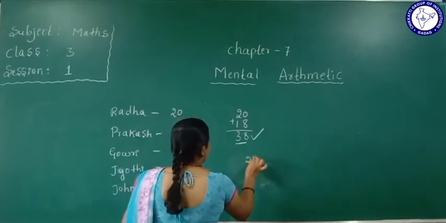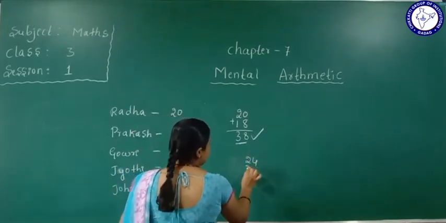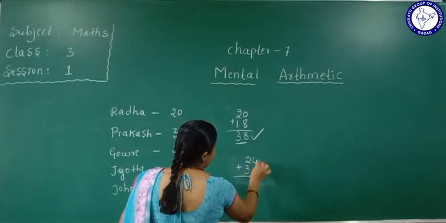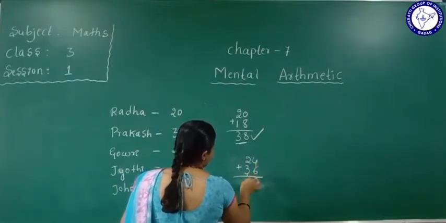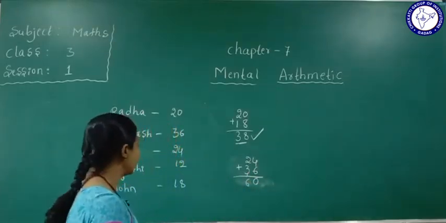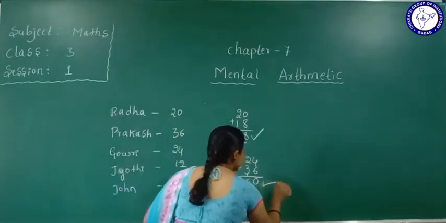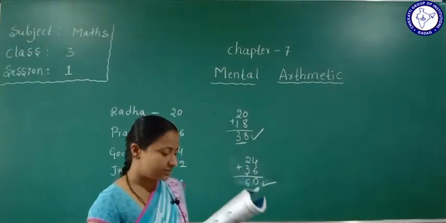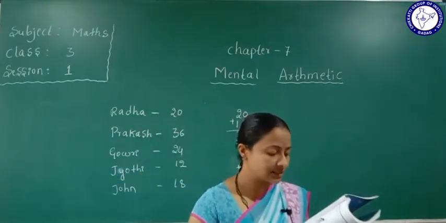Gauri had 24, Prakash 36. Okay, we'll add. 4 plus 6 is 10. So carry 1. 2 plus 3 is 5. 5 plus 1 is 6, so 60. Yes. So how many do both have here? 60 seeds. Okay. Yes, the answer is 60. Next one.